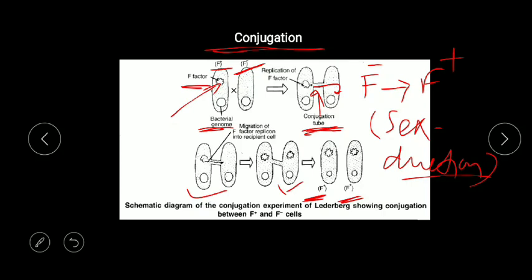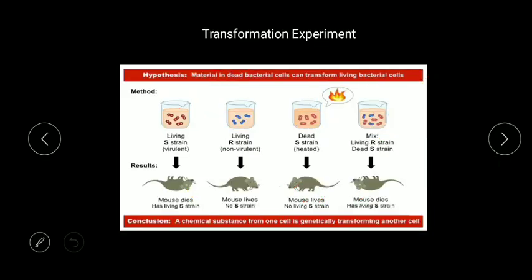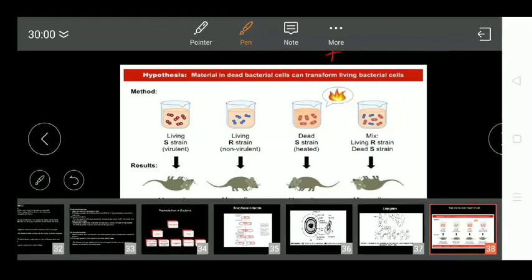Now we remember what happened here: F plus conjugated with F minus, and later on F minus converted into F plus. So 2 F plus bacteria were obtained. So this is conjugation, through the conjugation tube and transfer of plasmid.